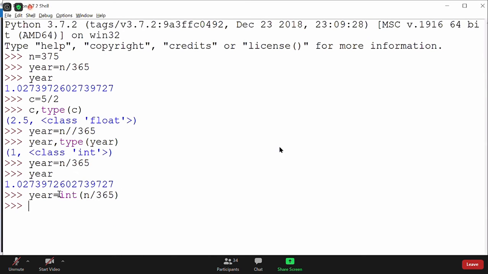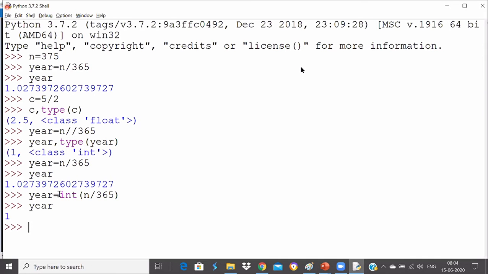Now when I print here, it will give me 1. Yes, type conversion or typecasting. Casting means converting from one type to a compatible type. I can convert from integer to float, or float to integer. So this is called type conversion, or typecasting.